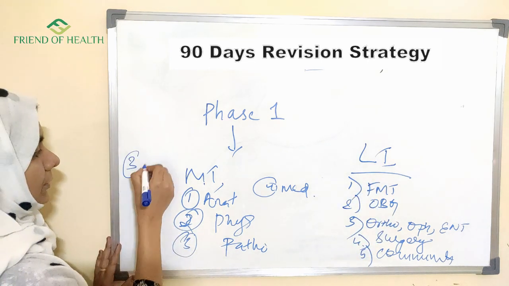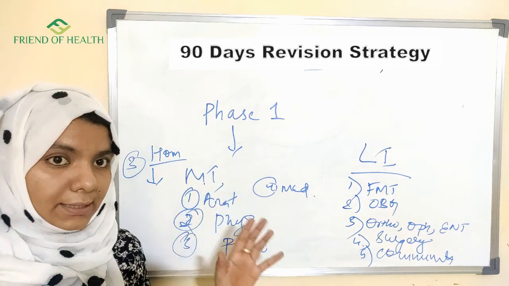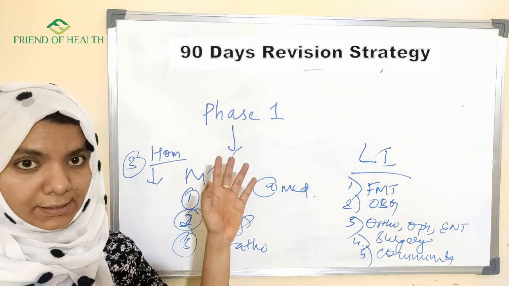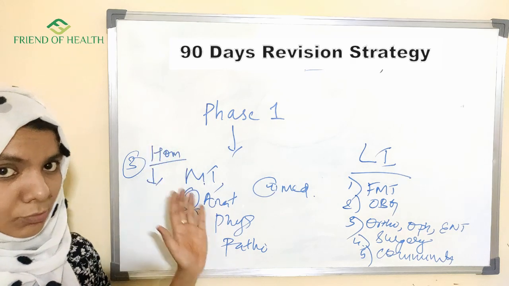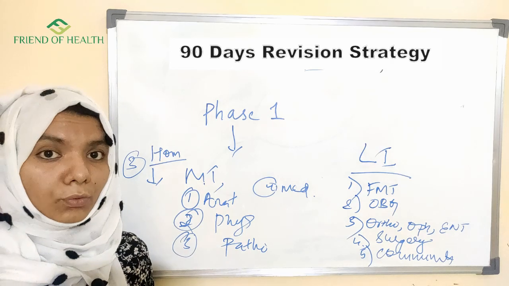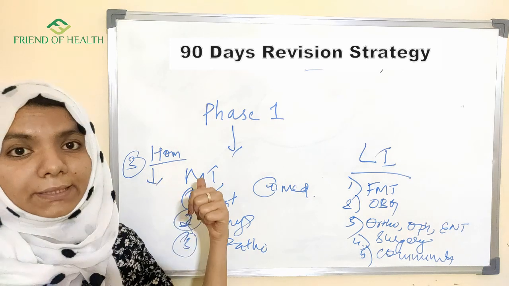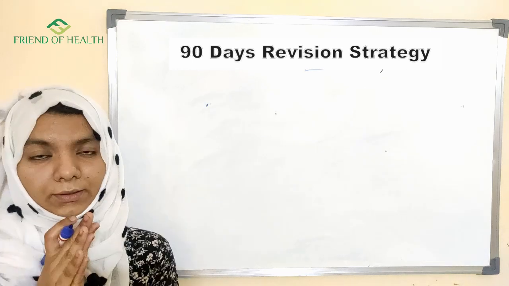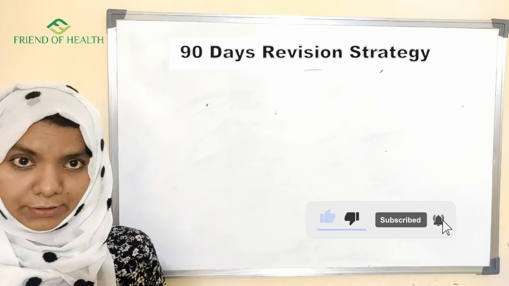The next category I would like to tell you is homeopathic subjects. For homeopathic subjects, there is no compromise. You have to read at least 2 subjects per day along with the non-homeopathic subjects. So let us see how to categorize these subjects according to the timetable. Under phase 1, we are dividing each subject into more important subjects, less important subjects and homeopathic subjects. First let us see how to add these homeopathic subjects to the daily timetable, or how to categorize them on an everyday basis. Now I'll tell you how to include homeopathic subjects into your timetable.